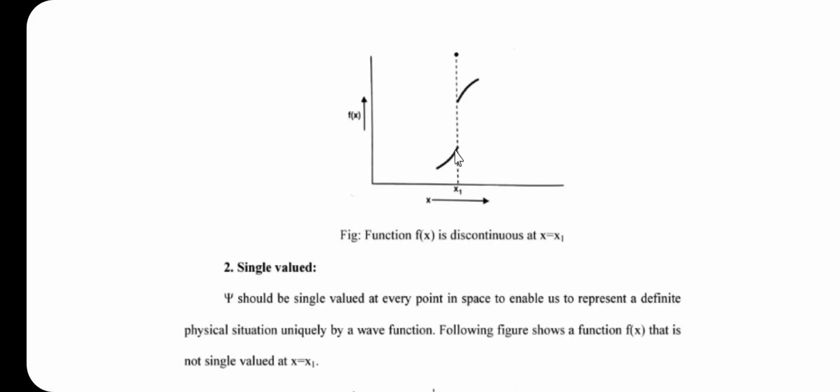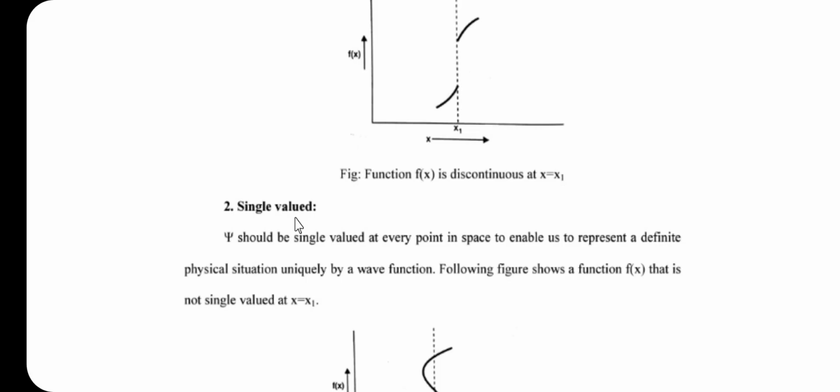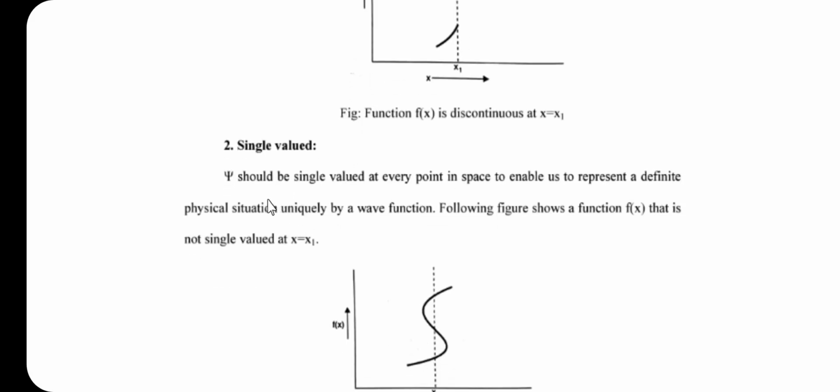Then the second one is that it must be single valued. Psi should be single valued at every point in space. The probability of finding the particle at any point in space has one and only one value.